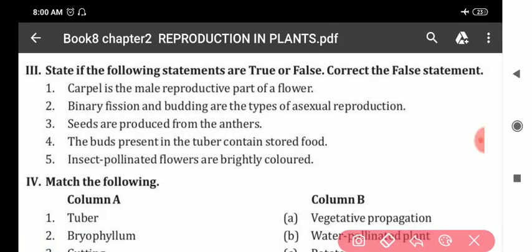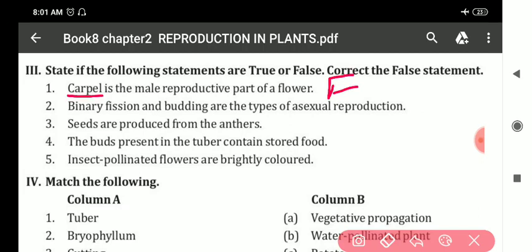First one: state if the following statement is true or false. Correct the false statement. First one, carpel is the male reproductive part of flower. This is a false statement. This is false. Clear? Now how will you correct it?